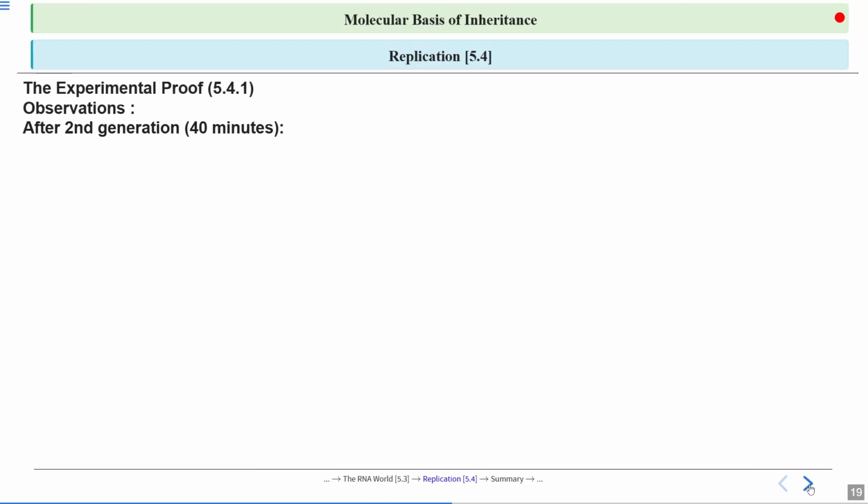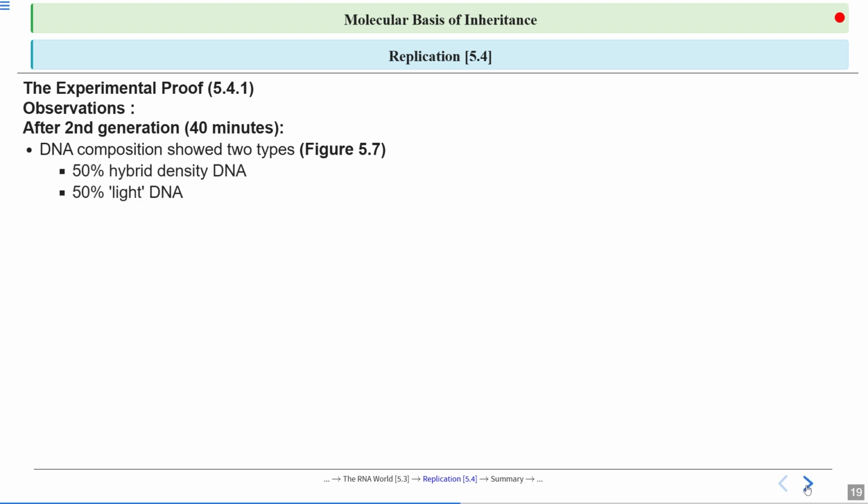What was the observation after second generation? As I told, DNA composition showed two types. 50% was hybrid density and 50% was light DNA. This also ruled out dispersive replication. So what was this dispersive replication idea saying? The dispersive replication idea was that the parent DNA strand will be in between the newly synthesized strand.